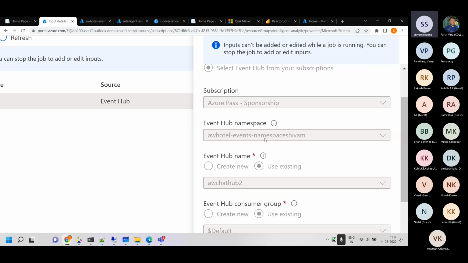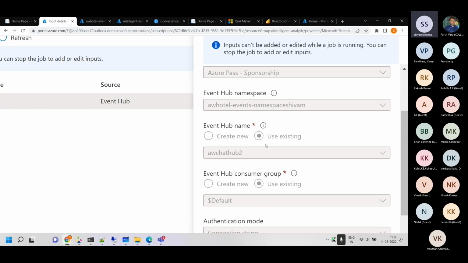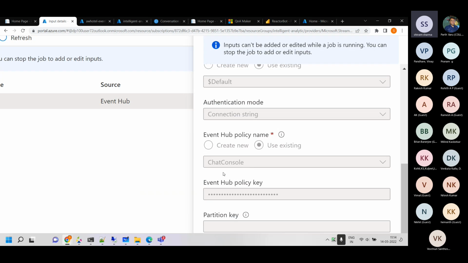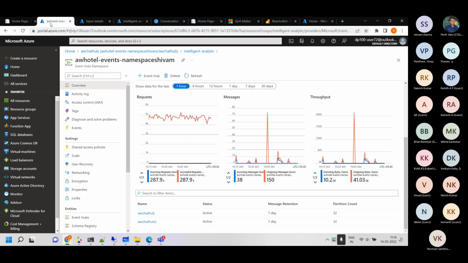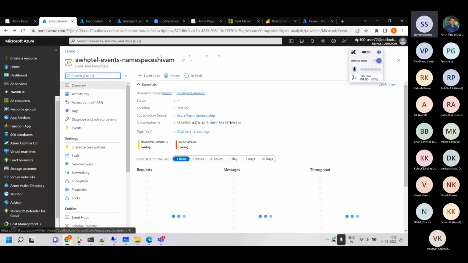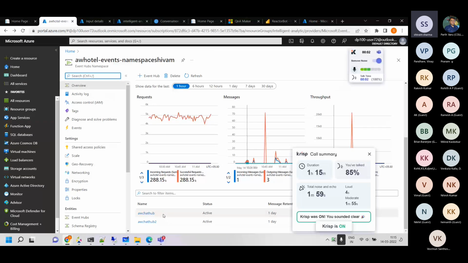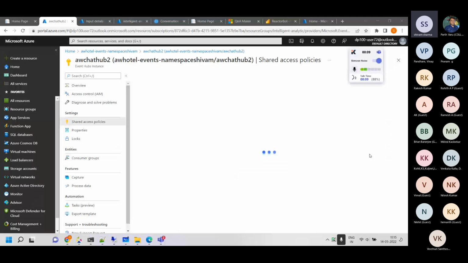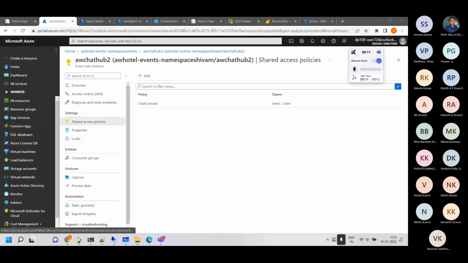But you can see this is the name of my event hub namespace, and that's the second topic for archival purposes. This is the name of the policy which I have, this chat console policy. If I click on the topic, this hub 2, and then on this policy, you will see that we have three options over there.